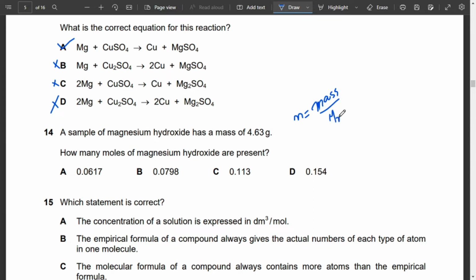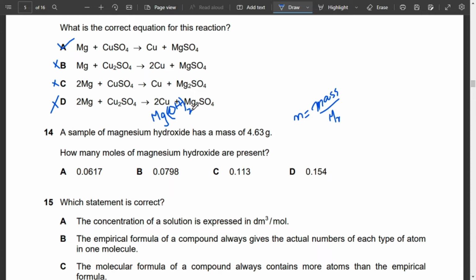If you look at the periodic table, magnesium is 24, and for hydroxide, let me write the formula for it. Since magnesium has a charge of 2 plus and hydroxide is minus only, it's going to be Mg(OH)2, right?